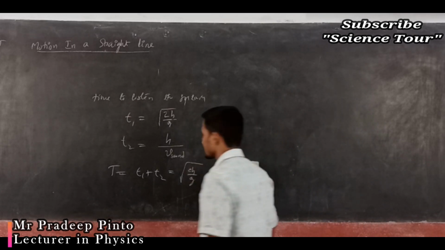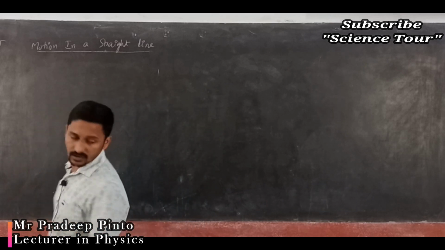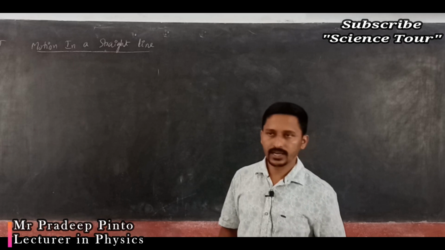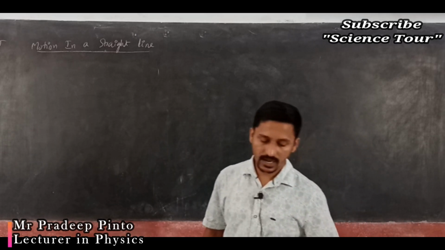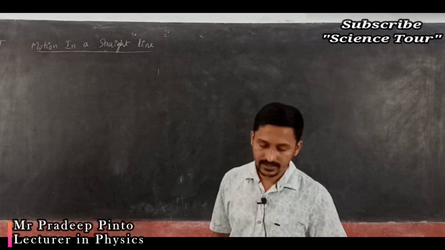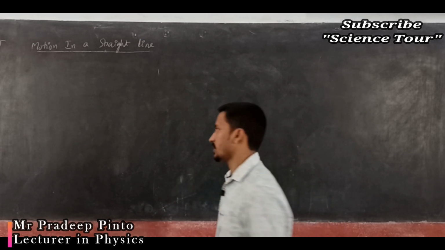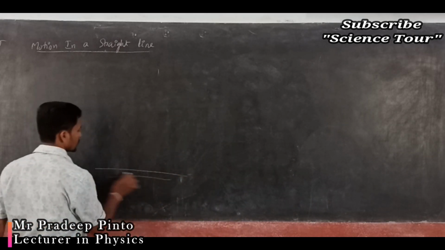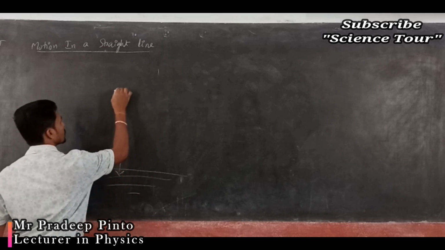Next, some of the questions or topics are there. See, you can listen. One stone is dropped into the river. After x seconds, another stone is thrown with the velocity u. Now, in the river, one stone, stone A, is dropped.